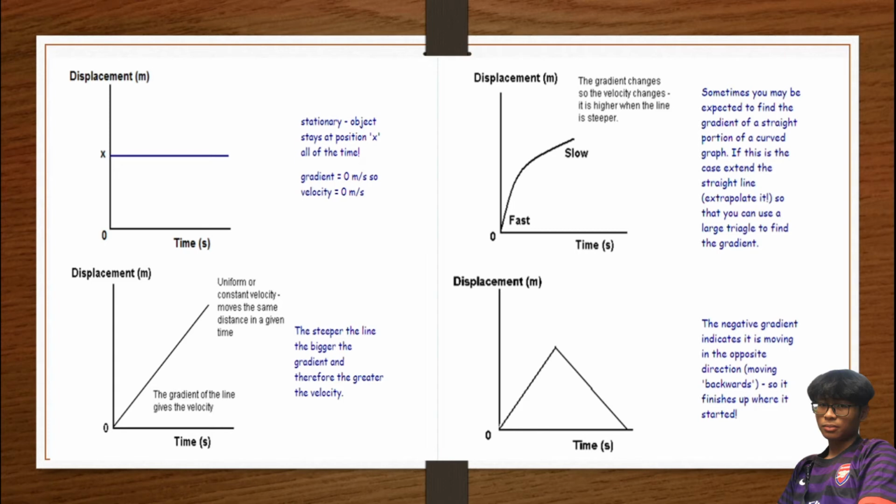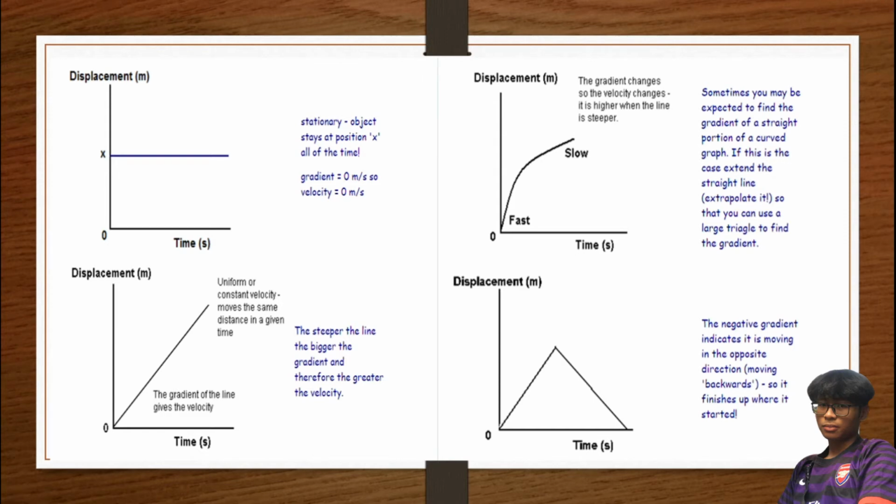So this untuk second pula displacement. The gradient of the line give velocity. Uniform constant velocity move the same distance in a given time. The steeper the line, the bigger the gradient, and therefore the greater the velocity. Means dekat sini lagi curam dia punya garis, so lagi tinggi dia punya gradient.